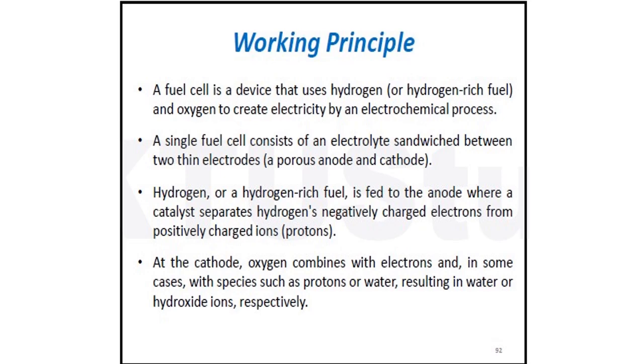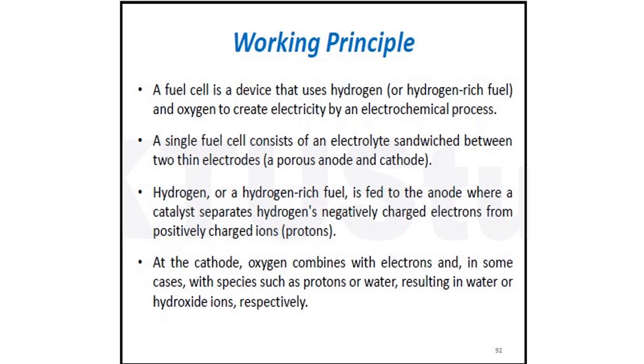Hydrogen or a hydrogen-rich fuel is fed to the anode, where a catalyst separates hydrogen's negatively charged electrons from positively charged protons. As I have discussed before, there is a catalyst. The purpose of the catalyst is to separate the negatively charged electrons from the positively charged protons. At the cathode, oxygen combines with electrons and in some cases with species such as protons or water, resulting in water or hydroxide ions respectively.